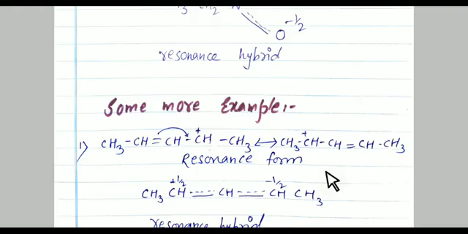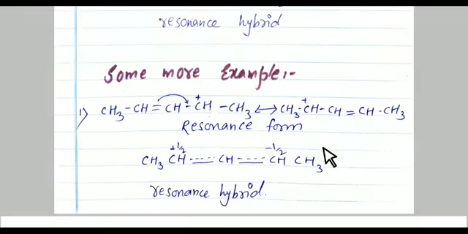In this resonating structure, the pi electron moves towards the positive charge. So how does the resonating form change? The double bond is here. Whenever the pi electron moves, the double bond is shifted to the other side. And because of the movement of the pi electron towards a positive charge, they carry plus half charges.